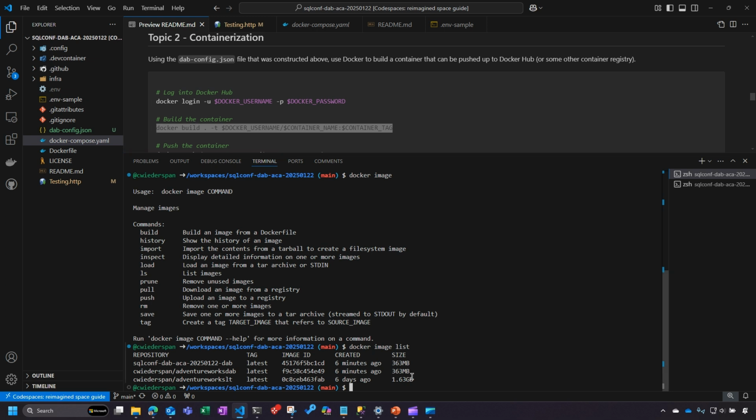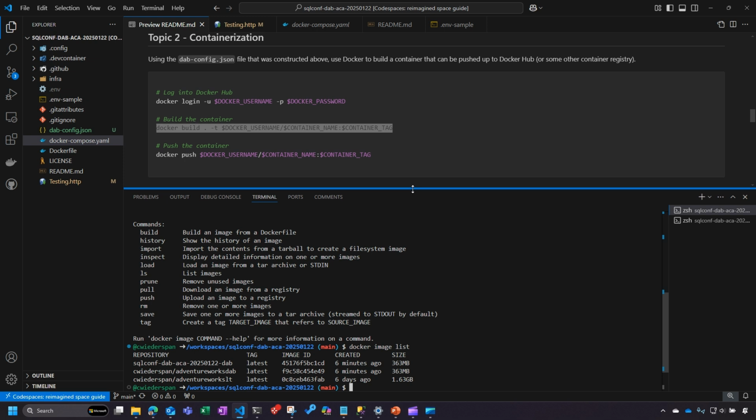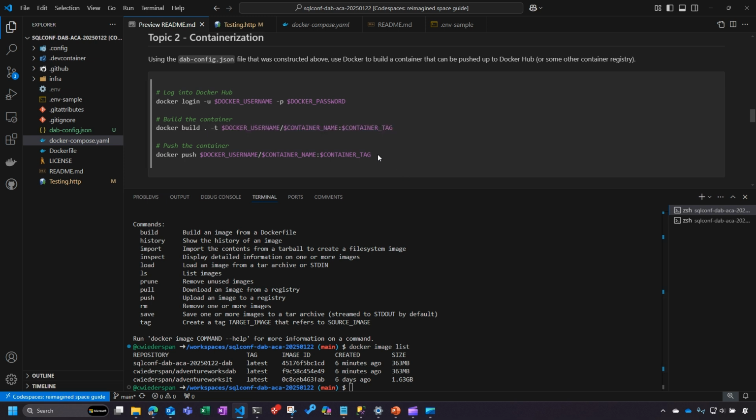And just for completeness, you'll notice this bigger image is that SQL image that I was running. It's a little bigger. It's been around for 6 days when I started working on this, and it is already local. Okay.